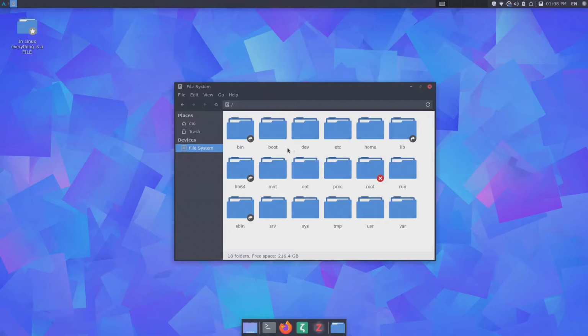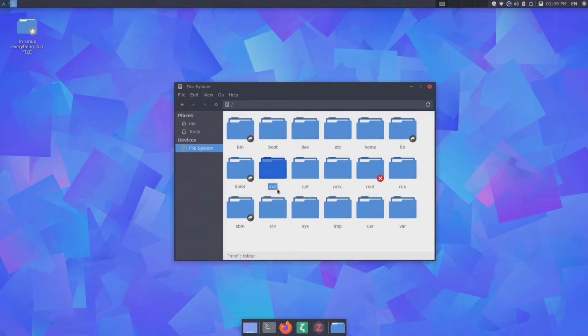Maybe you noticed that these four folders, the bin, sbin, lib, and lib64, have their own badge on them. And this badge represents that these folders or directories are links. They exist in another directory, but we have them here presented in our root, at the top of the hierarchy, just for more convenient use. They are part of the user folder. Okay, so now let's go with the next folder here.